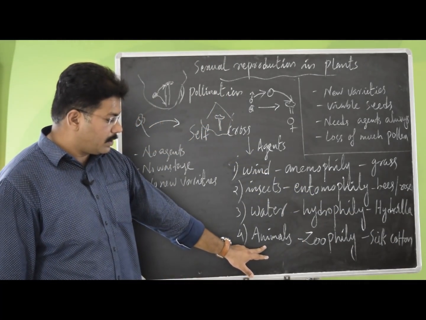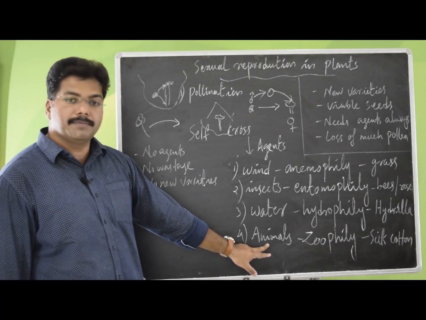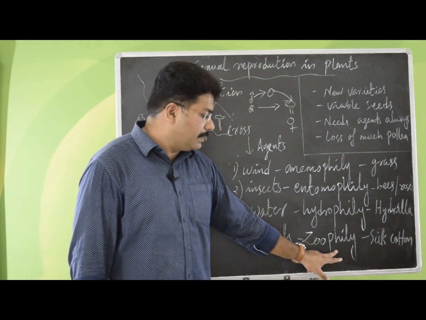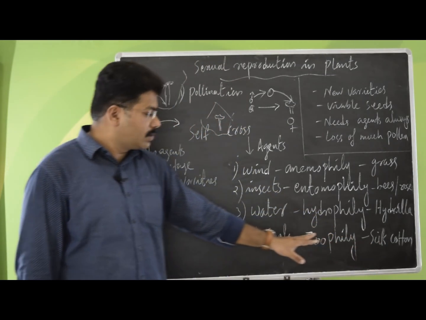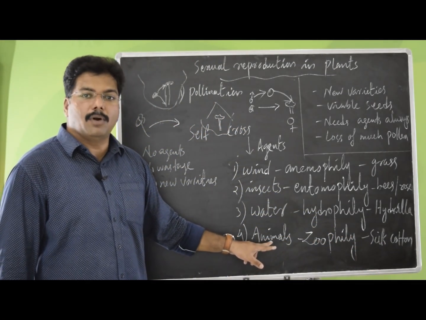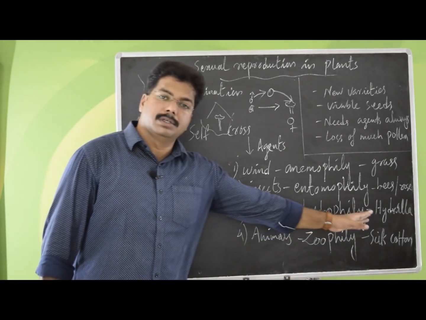Coming to the last one, animals. They help in the transport of pollen grain, called zoophilic plants. Example, squirrels. In the silk cotton tree, the squirrels are actually transporting the pollen grains from one plant to another plant, one anther to another stigma. So far we were discussing, in the case of sexual reproduction in the plant, step number 1, pollination.